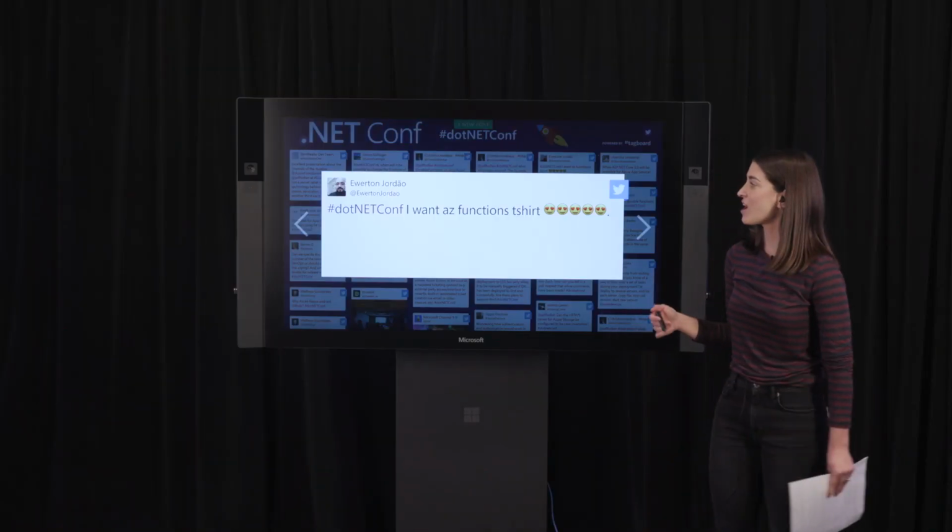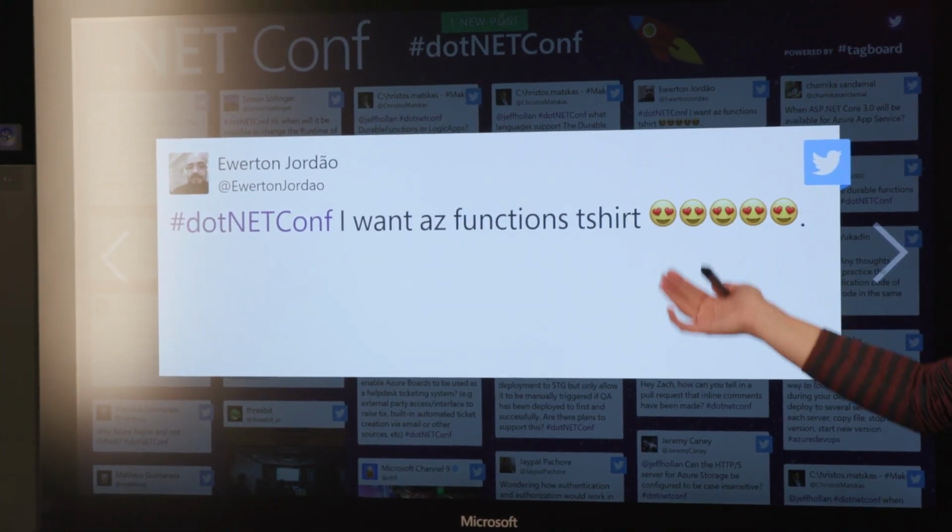Awesome. And then here's another one. So where can people get your Azure Functions t-shirt?